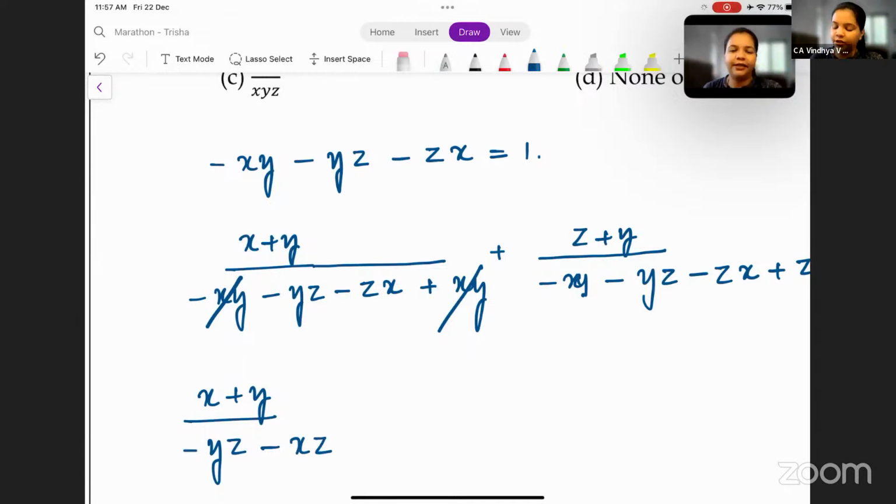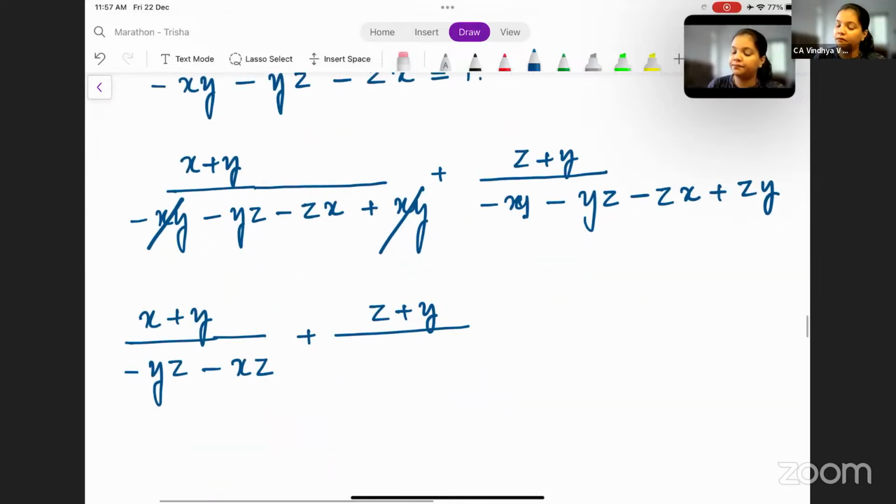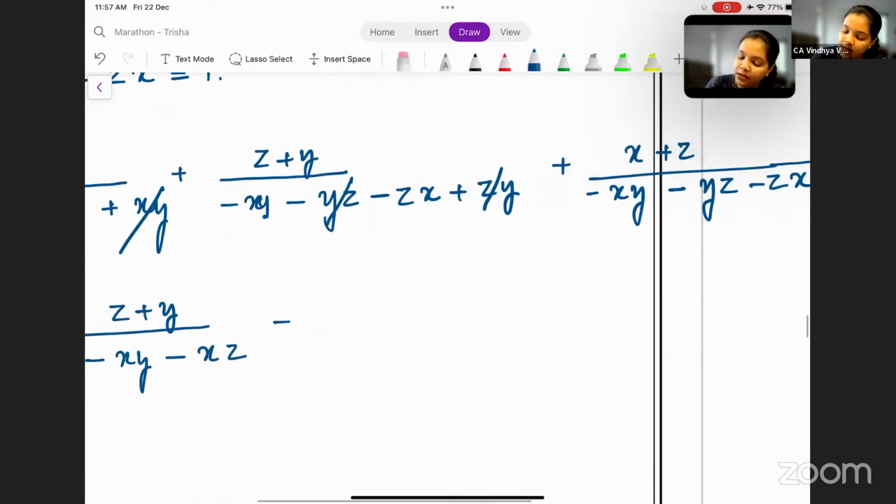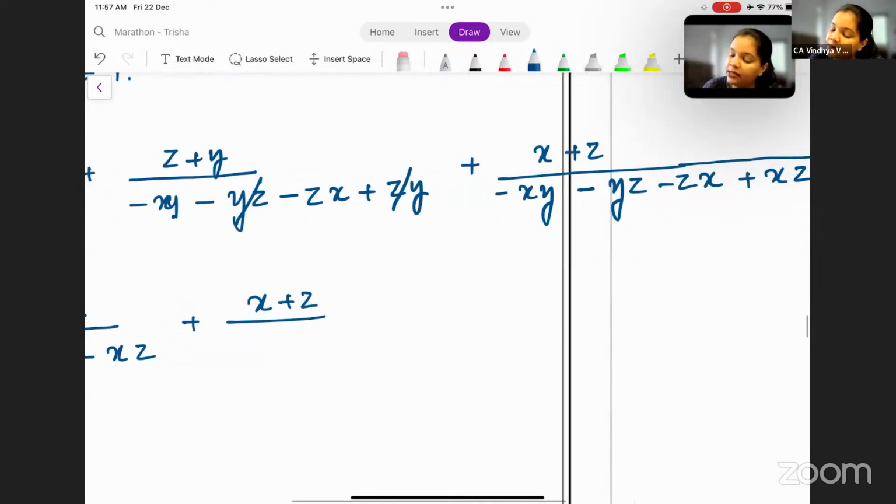Yes, in the alphabetical order, it becomes easier for us. Plus z plus y as it is, in the denominator, minus yz and plus zy get cancelled. Plus and minus makes it 0. What remains? Minus xy minus xz. Correct? Next term. Plus x plus z as it is, divided by what remains?